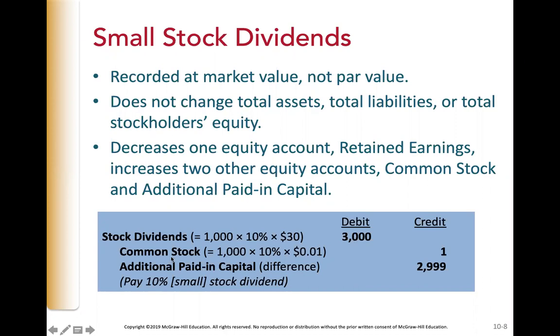Our credit is to common stock. The 1,000 shares have a 10% stock dividend at 1 penny par value. We need to credit common stock for $10. The balance, $2,990, goes to additional paid in capital, the amount of the dividend that we're paying over par value.